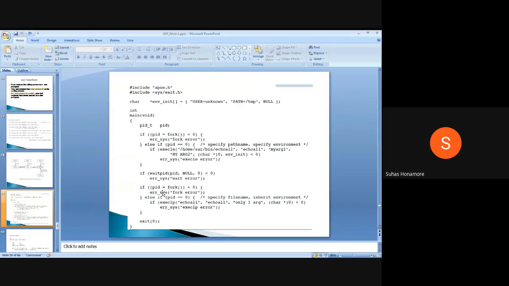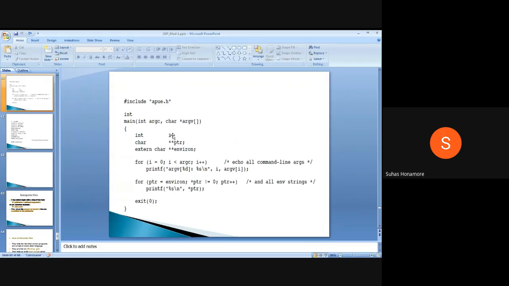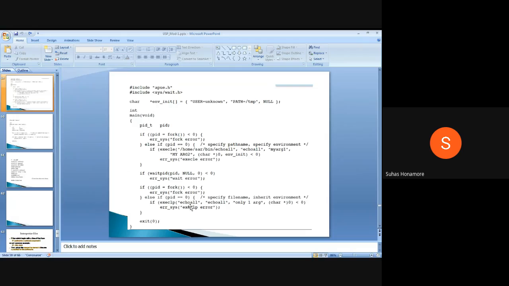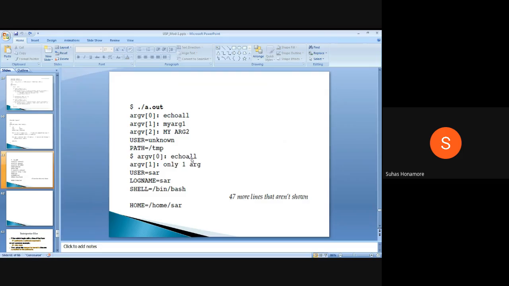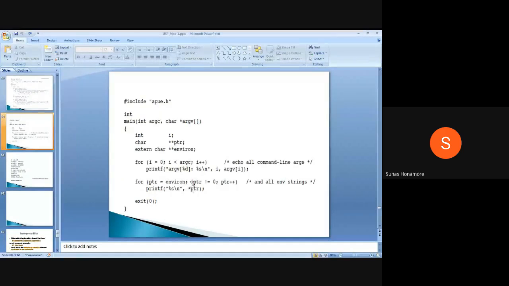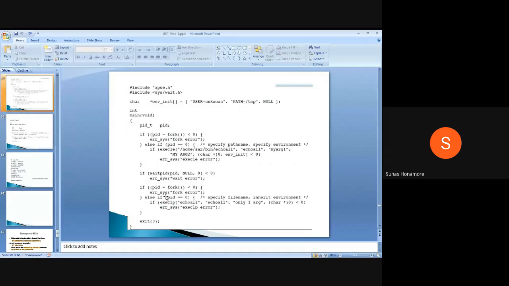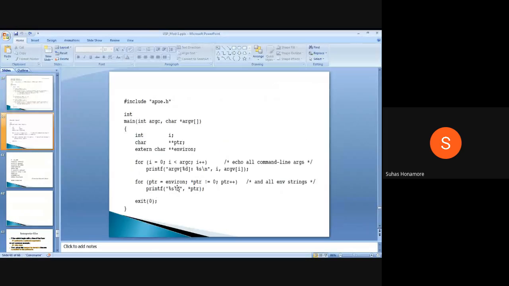So what output will we get? Here again it will try to execute it. First, the arguments whatever we passed, that is the file name, then only one argument, these two will be printed. Here we'll see it. So this is the file name, and only one argument, these two are printed. After that, if you saw here, we got some result also. Here we are trying to print the environment variable. But here we are not passing any environment variable, yet we got some output.